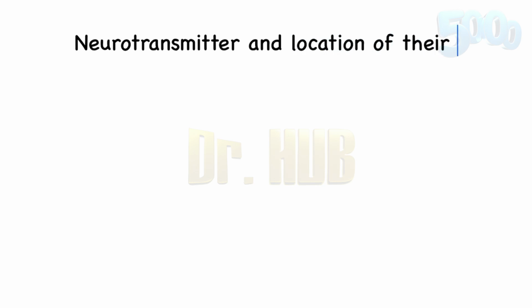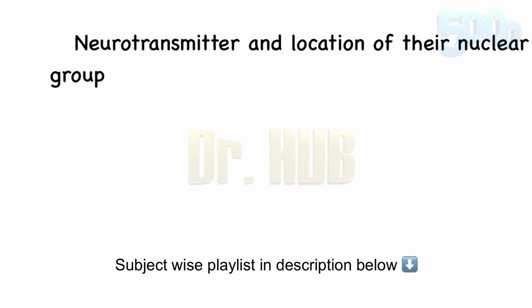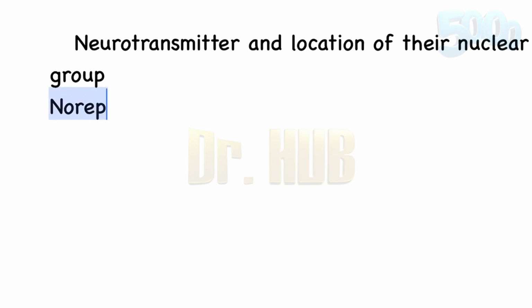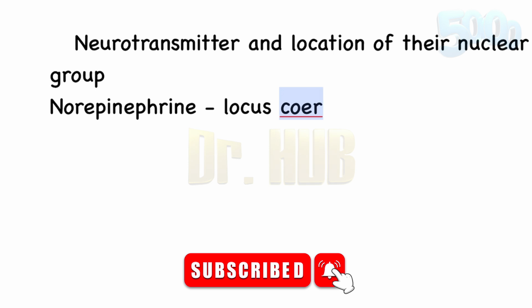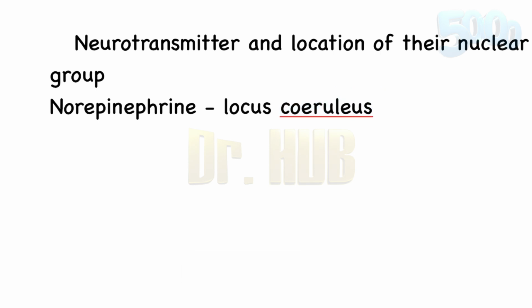Neurotransmitters. Neurotransmitter and location of their nuclear group. So this includes the neurotransmitter norepinephrine. In case of norepinephrine, the location of the nuclear group includes the locus ceruleus. And then when you look at the serotonin, it includes the raphe nuclei. The serotonin is the raphe nuclei.